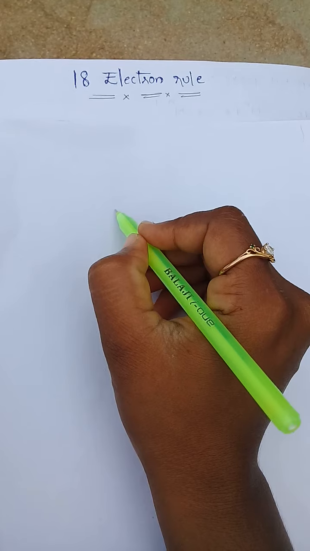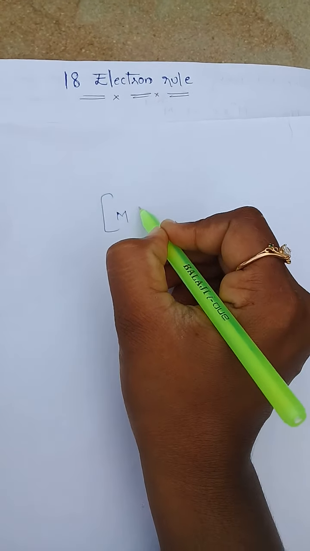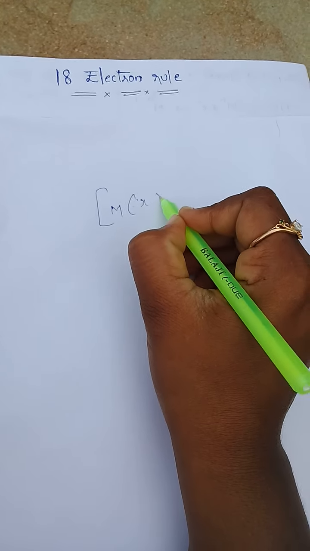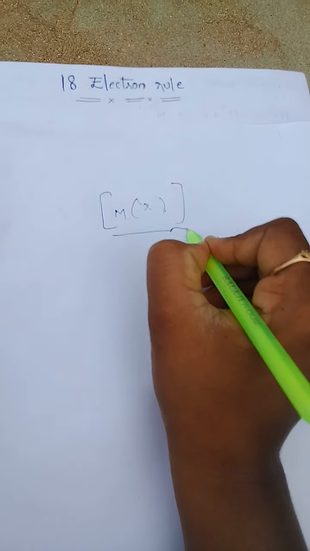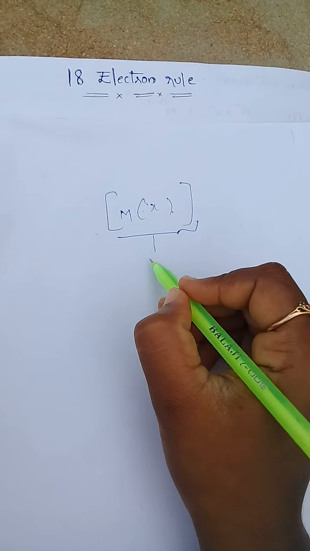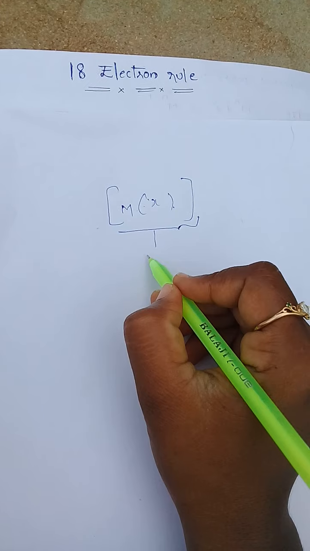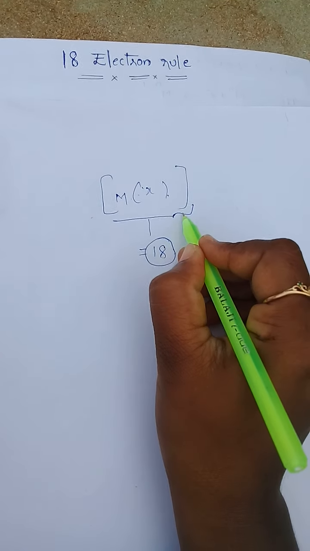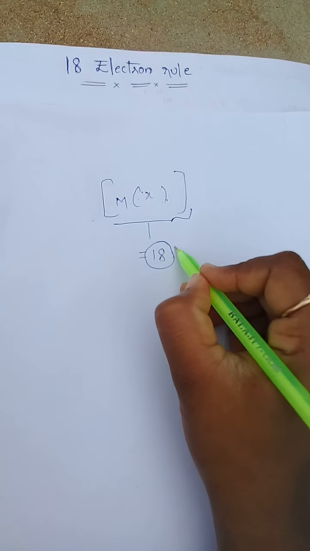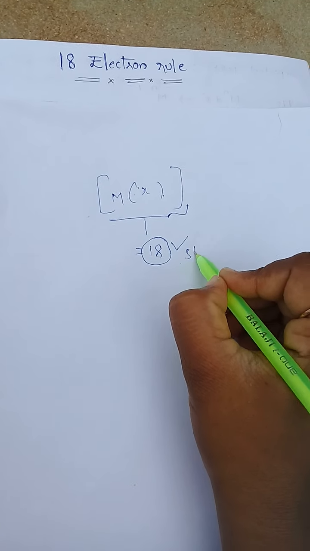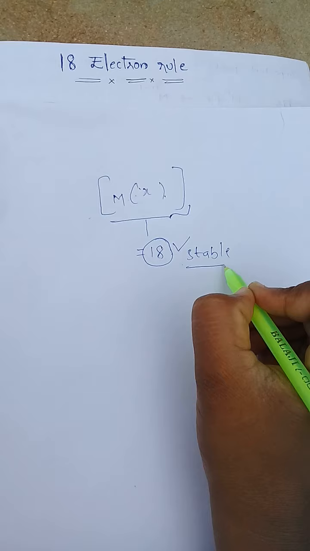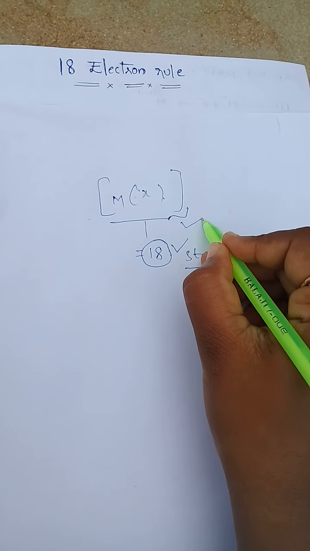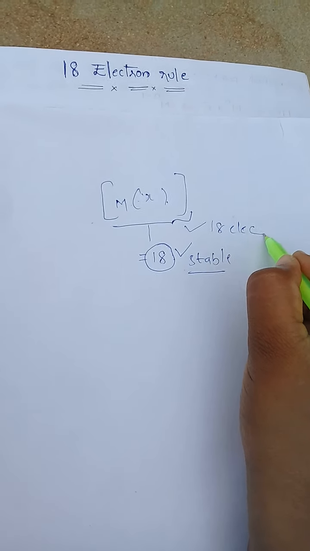For example, this is some metal complex, and the total valence electrons equal 18. When the total valence electrons equal 18, that compound will be stable, and this concept is known as the 18 electron rule.